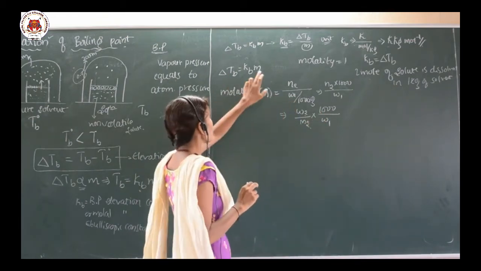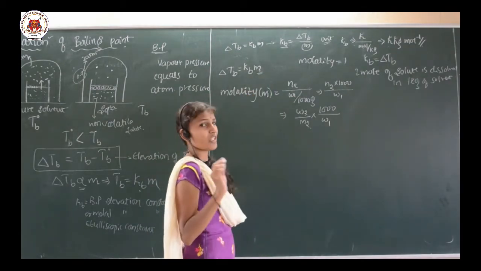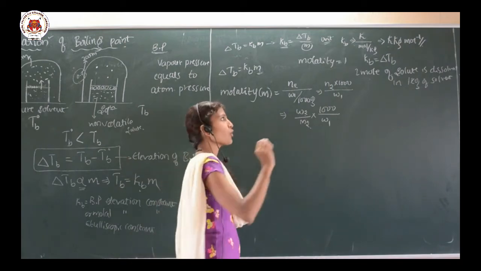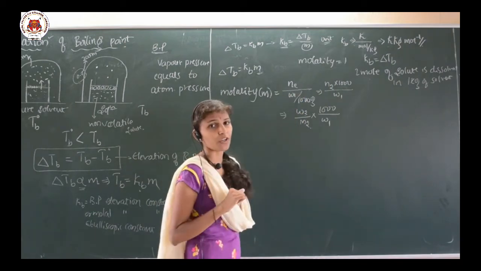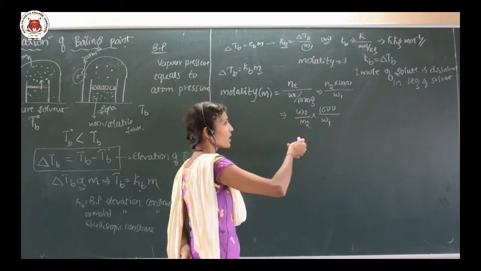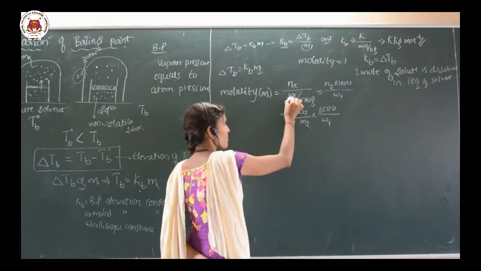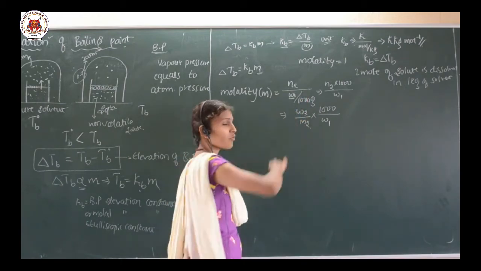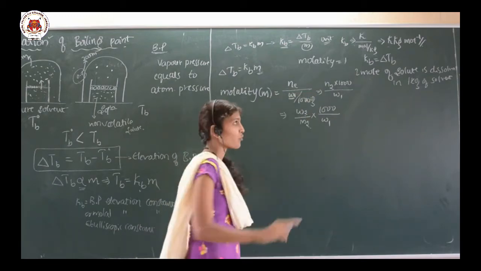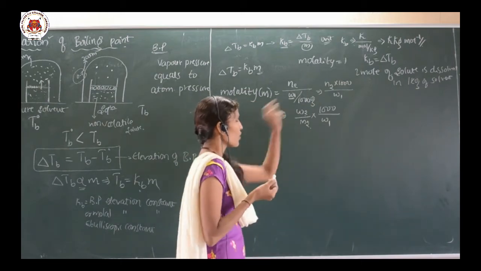Molality is the number of moles of solute, N2, divided by the mass of the solvent in kg, that is W1 divided by 1000 gram. So N2 divided by W1 into 1000. Again, what is N2?